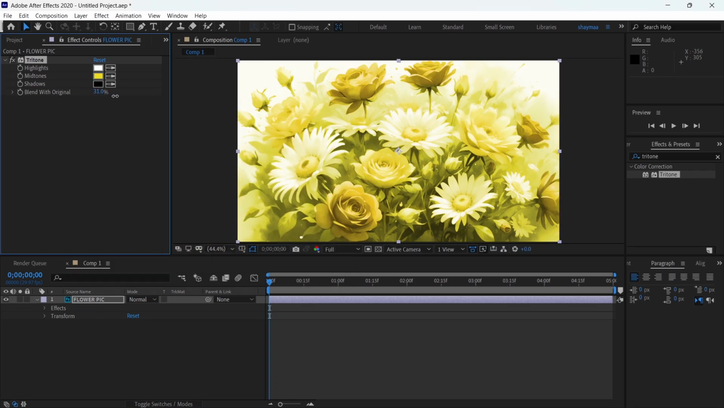And we have here the option to blend with the original, so I can tint that back as much or as little as I like.